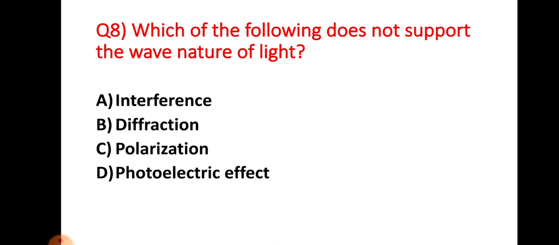For interference, diffraction and polarization to occur, light should show the phenomenon of its wave nature. But for the photoelectric effect, light should show its particle nature. Because of particle nature, the photoelectric effect occurs. So option choice D is the right answer for this question.